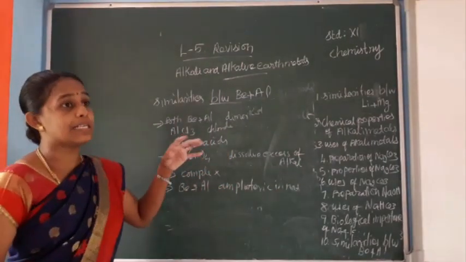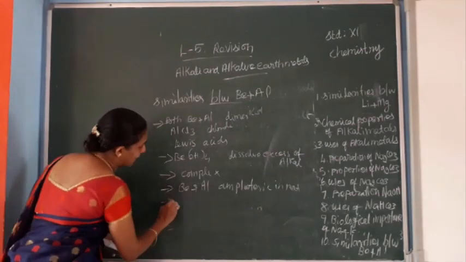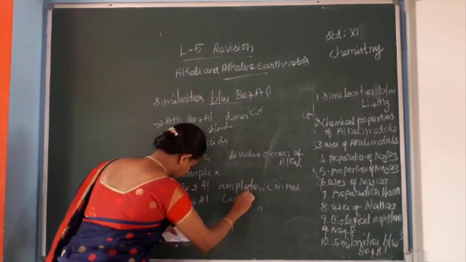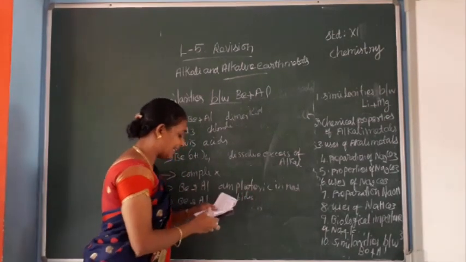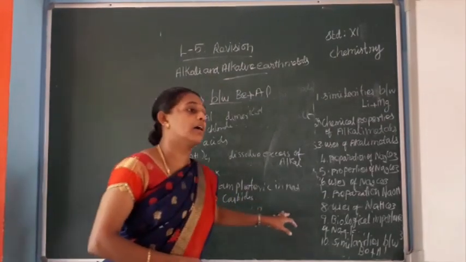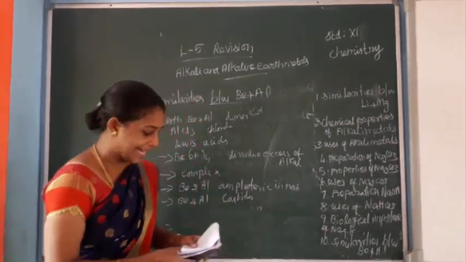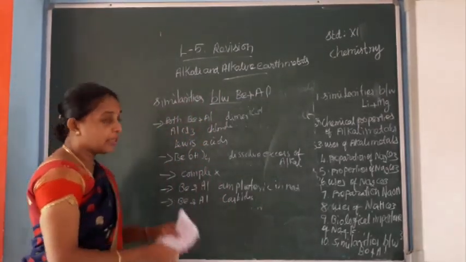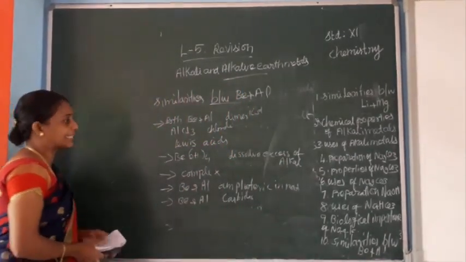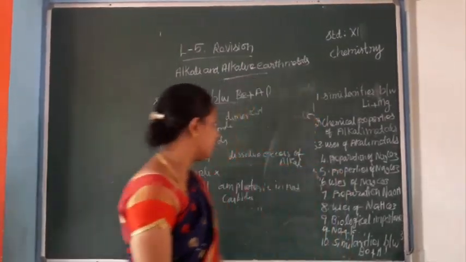Both beryllium and aluminium can form carbides and hydrides. These carbides can give methane gas also. Beryllium and aluminium are rendered passive by nitric acid. This is the similarities between beryllium and aluminium.